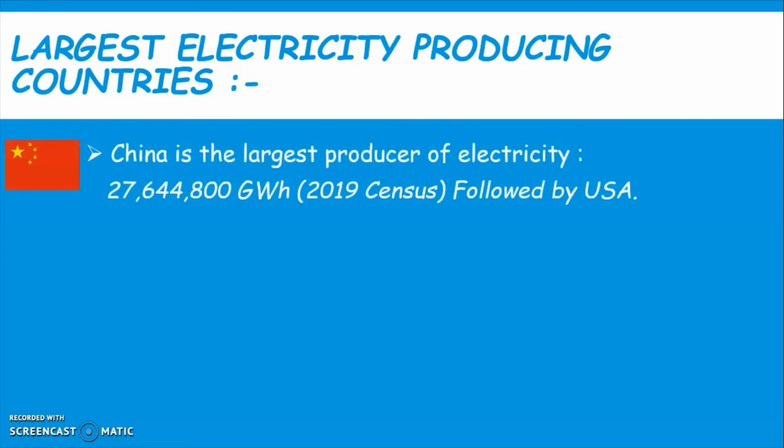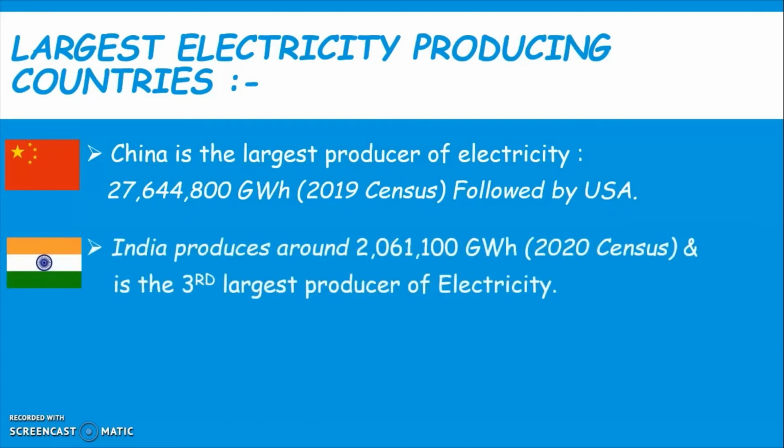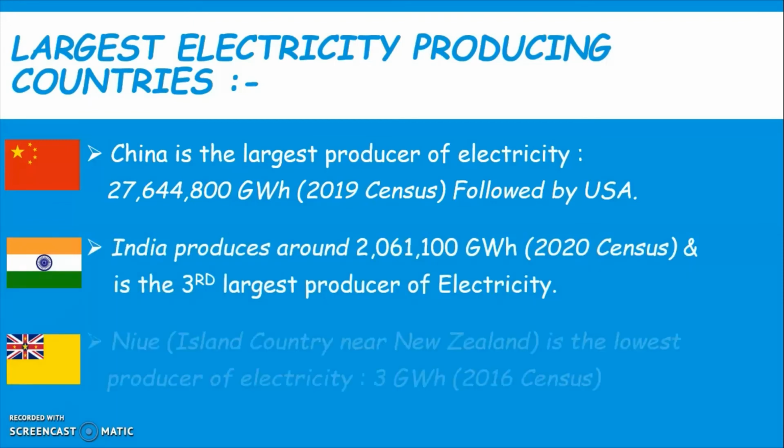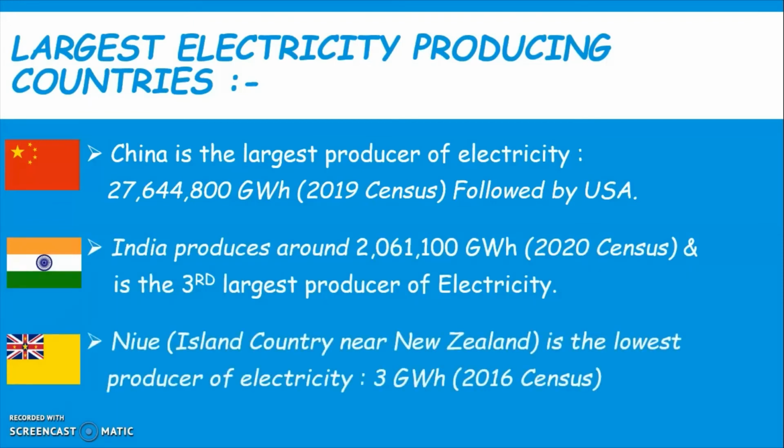Now let's talk about the largest electricity producing countries in the world. China is the largest producer of electricity in the world, followed by USA. India is the third largest producer of electricity in the world. Niue, an island country near New Zealand, is the lowest producer of electricity.